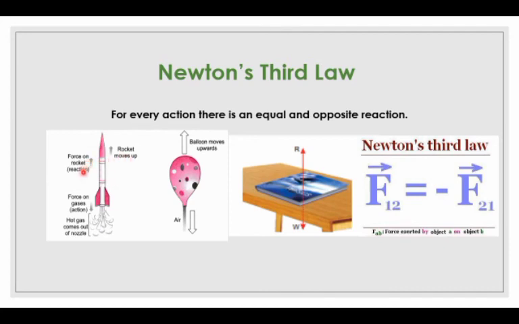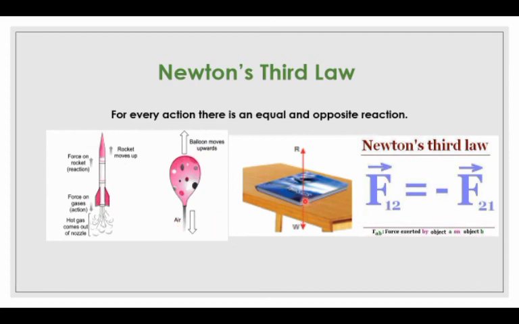The force on the rocket is the reaction force applied by the gases. A balloon moves upward by the reaction of air rushing out.